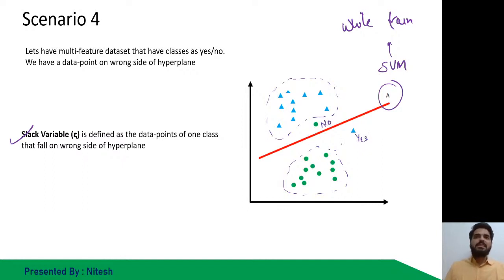They are known as the slack variables. So you can interpret slack variables as nothing but a type of error. So the fewer the slack variables, the better the model. You can interpret this with basic logic: less the error, better the model.